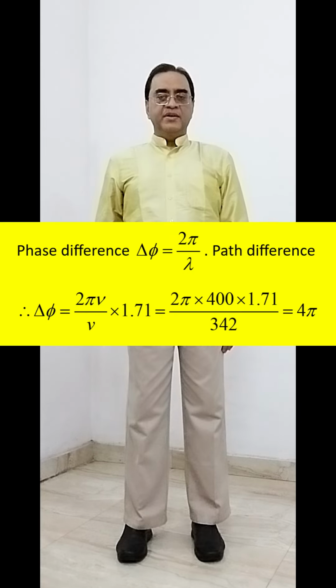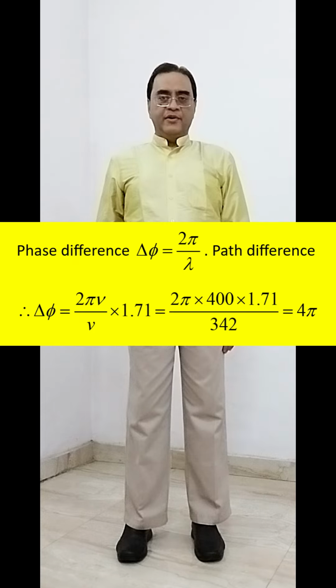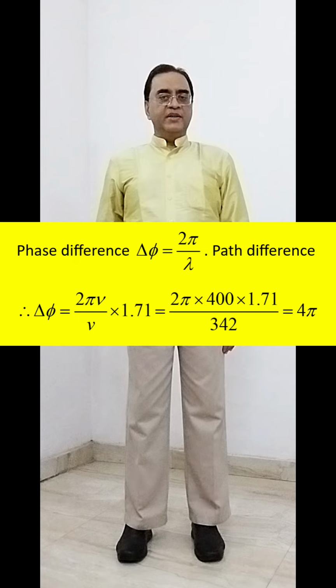Path difference is given, 1.71 meter, that is. So phase difference can be calculated using the formula. Phase difference is equal to 2 pi by lambda times path difference. Lambda is speed divided by frequency. Rest is about putting the numbers and calculating.